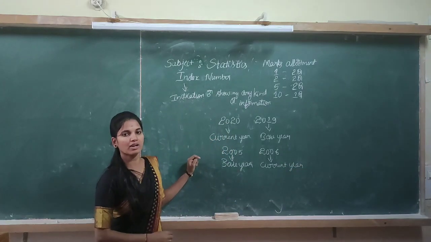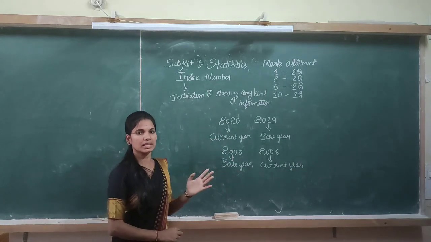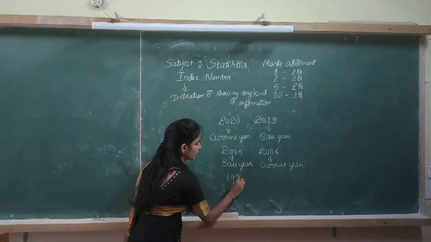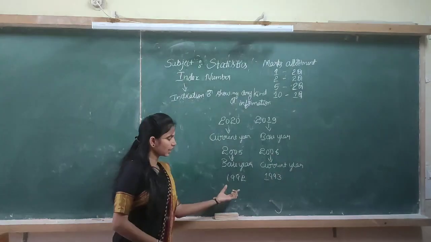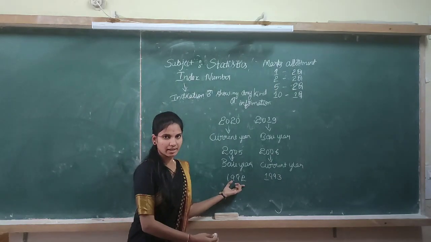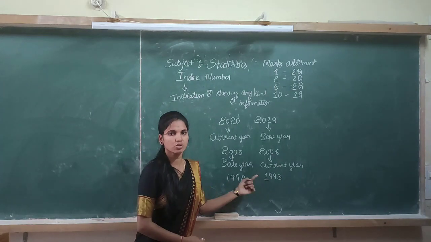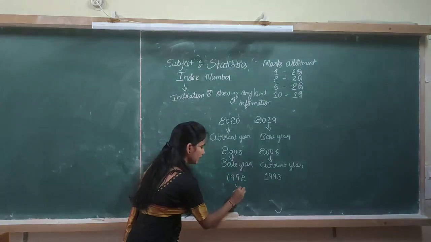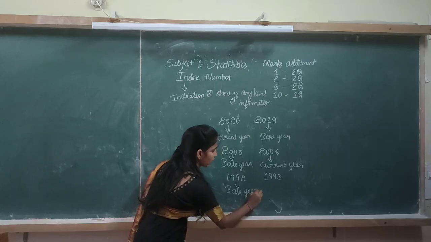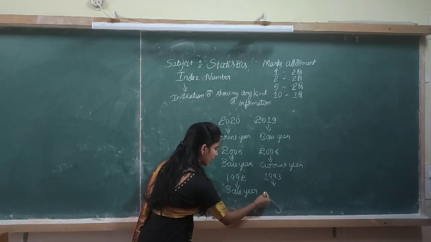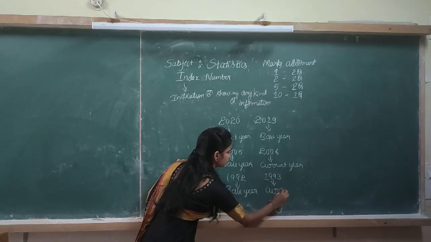If they give the value of commodities for the years 1992 and 1993, here 1992 is less than 1993, so we consider 1992 as base year and 1993 as current year.